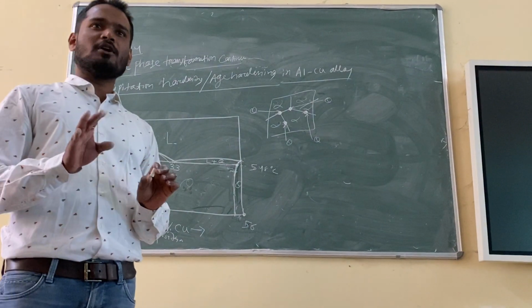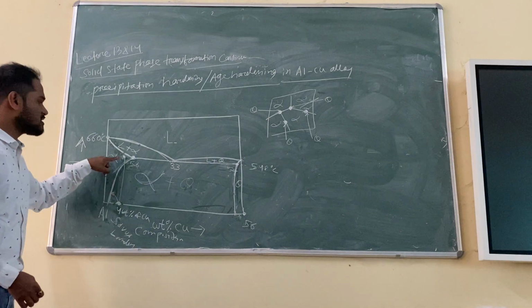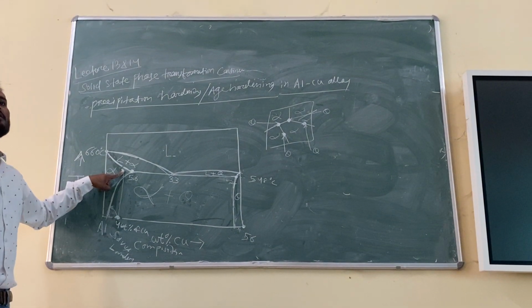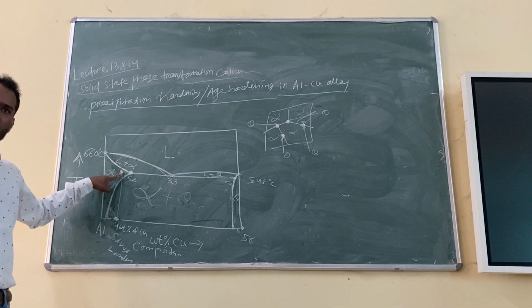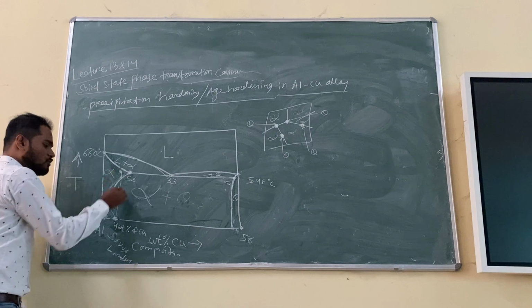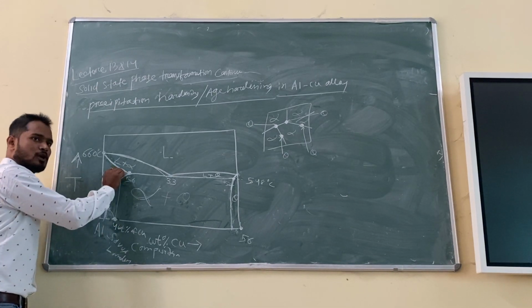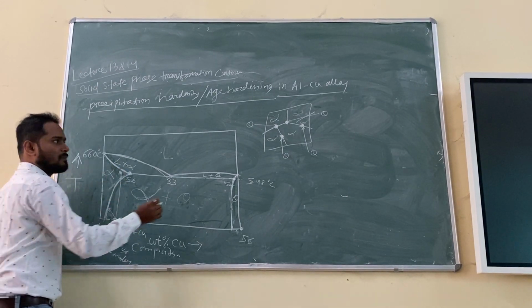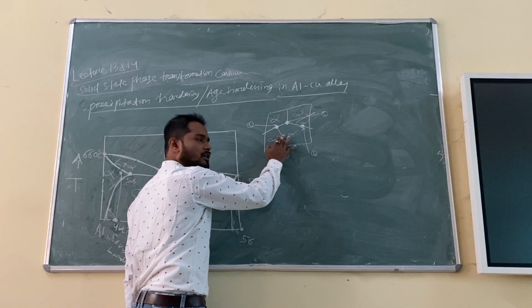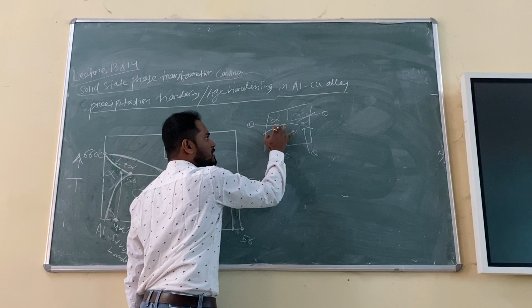You understood my point now? That means if you go to this temperature, all the copper is getting soluble in aluminium. That's why it is forming a single phase. Suppose you go to this temperature, you hold it, you will find only alpha. That means this precipitate will disappear, because all the copper will become soluble now.